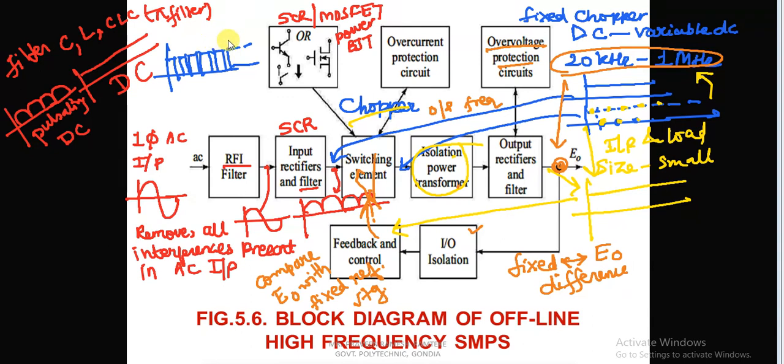So basically we are controlling the chopping action. This means we are doing pulse width modulation. The on period or off time period of these square pulses is controlled, and accordingly we will get the output which is required for our appliance.